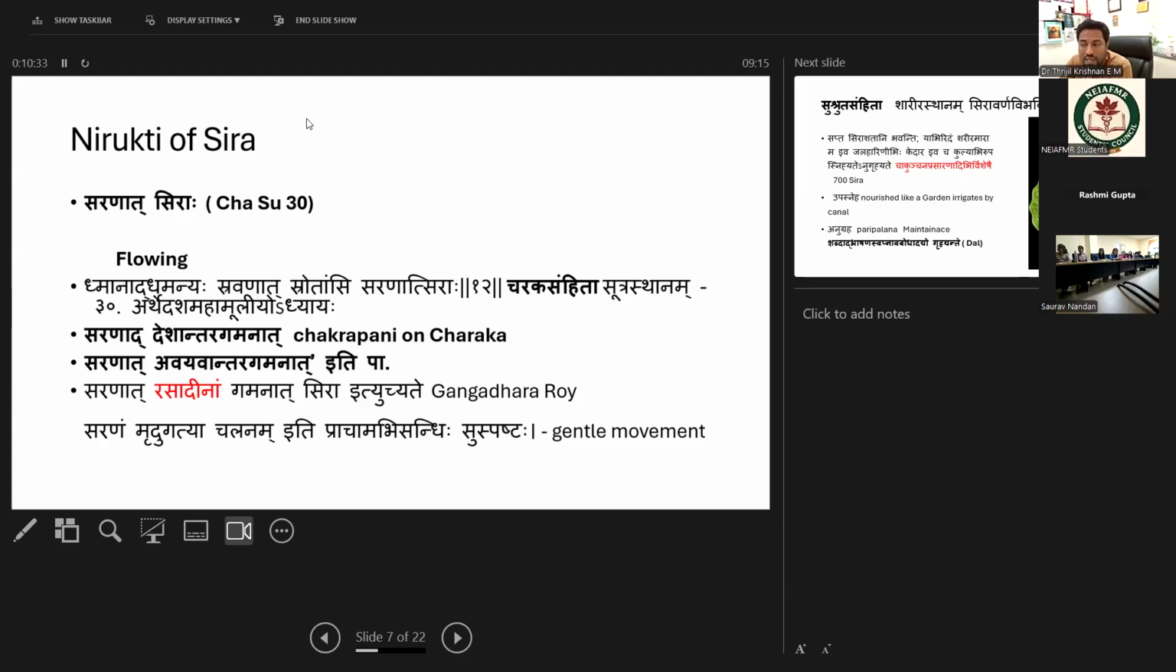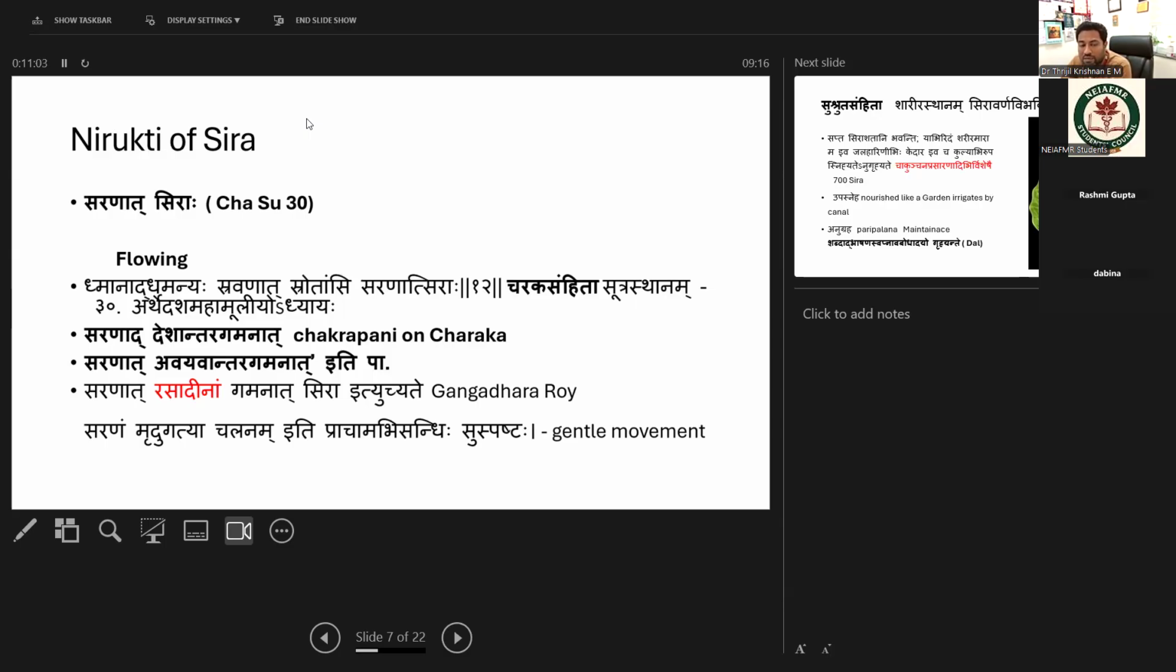So in that area, it is telling about the heart. Mana Dhamaneha. Dhamaneha means something pulsating. Sravana, Srodamsi, Sravana, and Saranat Sira. So that's why three different structures and three different actions are explained by Acharya Charaka in Sutrasthana, in the last chapter, named Ardha Desha Mahamulya.